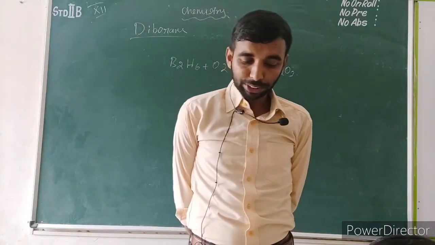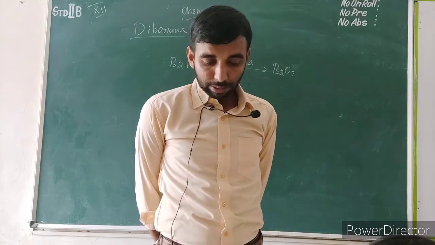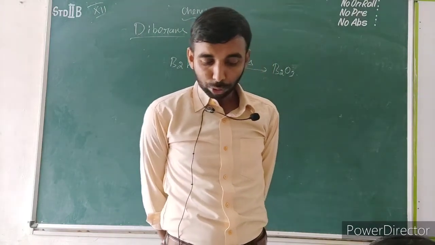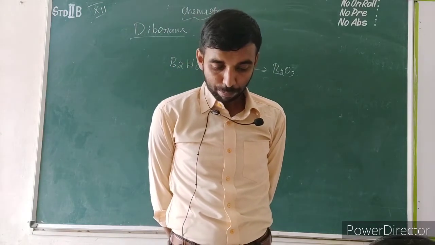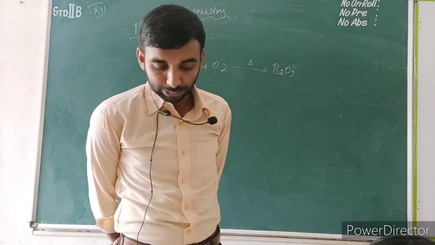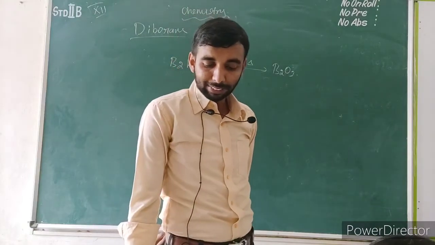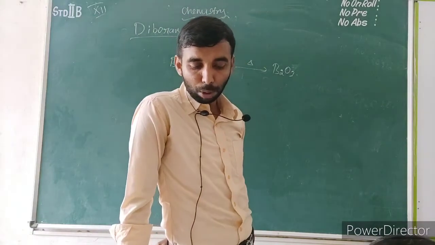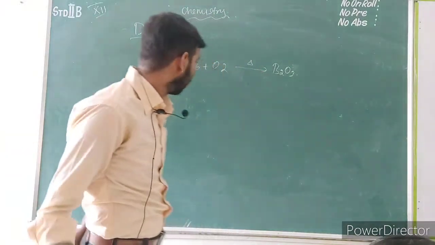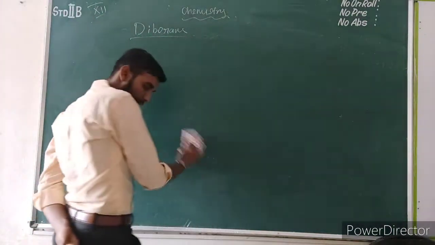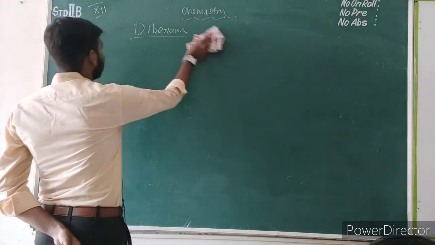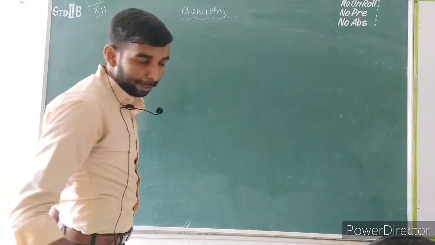Next is hydroboration. It will be asked as 2-mark questions. Diborane adds on to alkenes and alkynes in an ether solvent at room temperature. This reaction is called hydroboration and is highly used in synthetic organic chemistry, especially for anti-Markovnikov addition. Markovnikov rule. See the diborane, see the hydroboration.